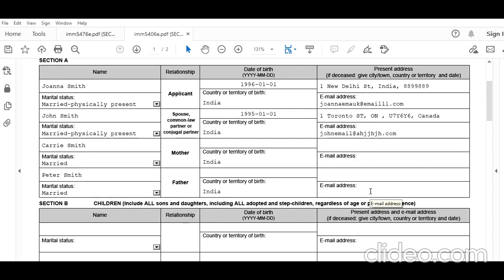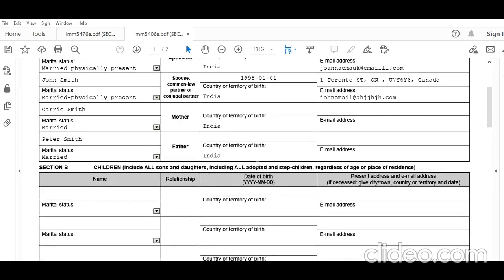I'll tell you one example. When I sponsored my mom and she had to fill this form, her mom, my maternal grandmother, is too old and does not have an email address, so I wrote here no email address, and then I explained in my explanation later, and it was accepted. But if they have one, it's always good to put it, and let's say they live at the same address, and if they're living at a different one, I put that and their date of birth. So it's pretty simple. I'll leave it up to you.